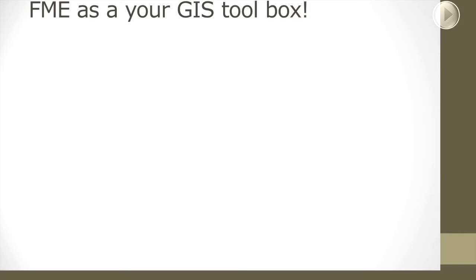So finally, I want to talk about FME as a GIS toolbox. For those of you who are Esri users, which some of you may be, I know Esri is very rich, with its GIS analysis tools, overlaying, buffering, intersecting, and just a variety of things that I haven't used all of, but am somewhat aware of. And FME actually has a lot of those tools as well. CAD has, Map 3D has a few. You can do some simple buffers and overlays, but not as many as FME has, and FME is a lot